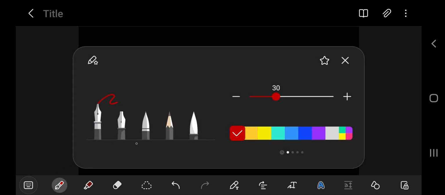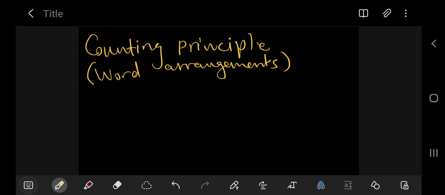Alright, so in this video, let's focus still on counting principles. And this counting principle is checking word arrangements. So we want to look at, if you're given a certain word, in how many different ways can you arrange that word, right?